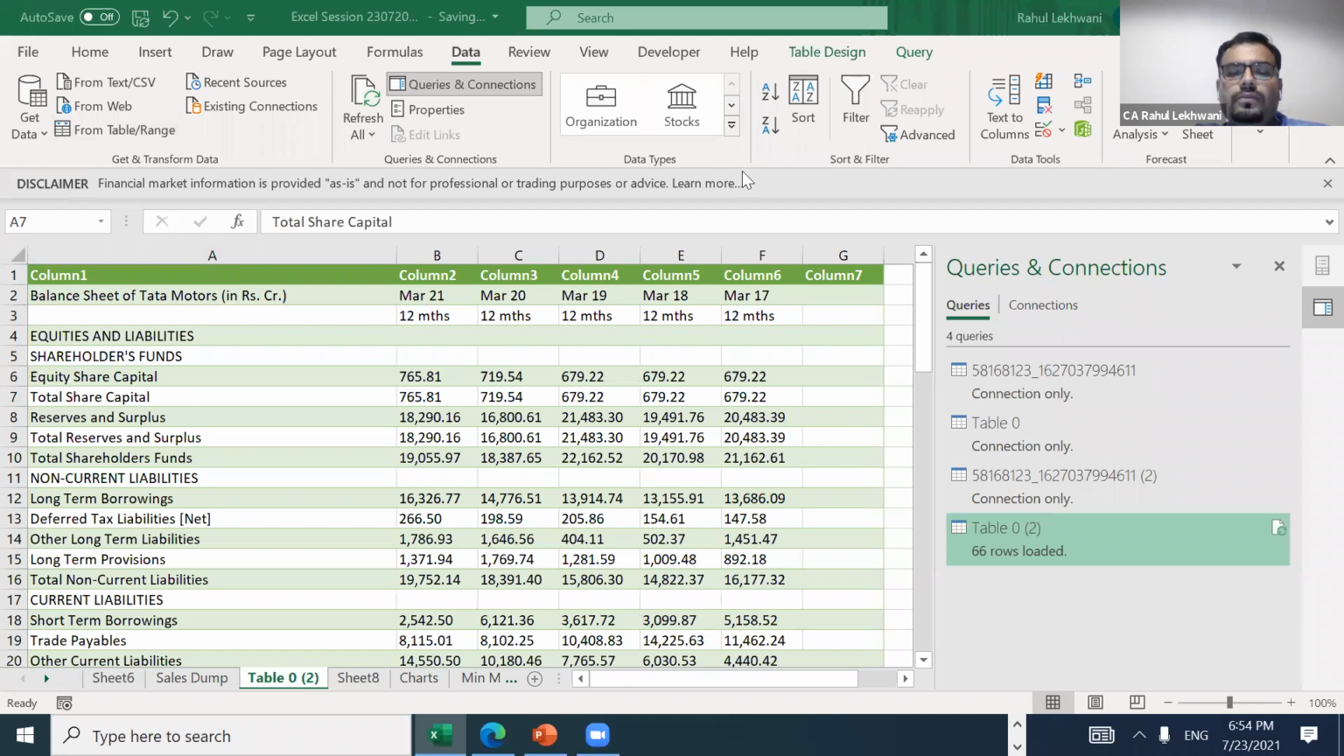Okay, I'll just repeat the whole process again. Right now we have seen the balance sheet. Let's try P&L also. Just a second, guys.